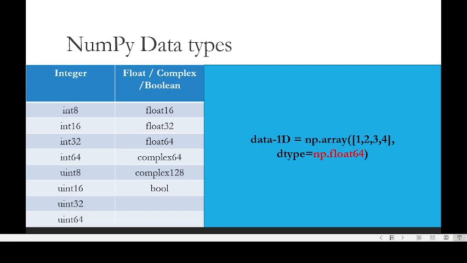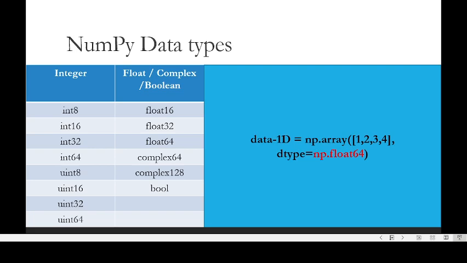NumPy arrays also support different data types. You can mention the data type explicitly. That is why it is very compact. By default, the data type is integer 32 bits, 4 bytes.